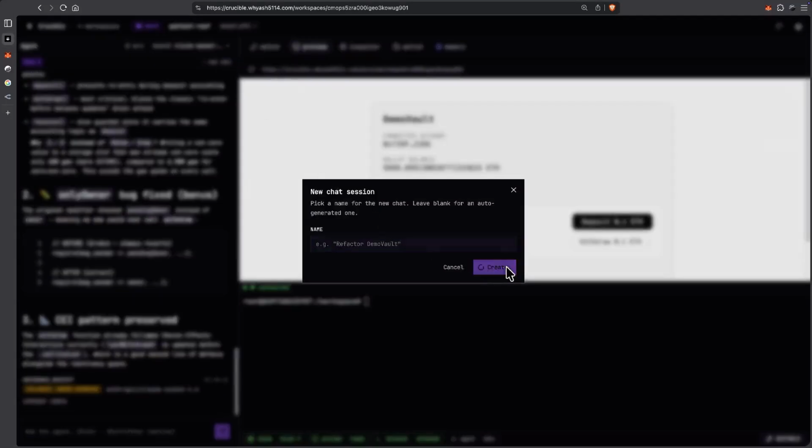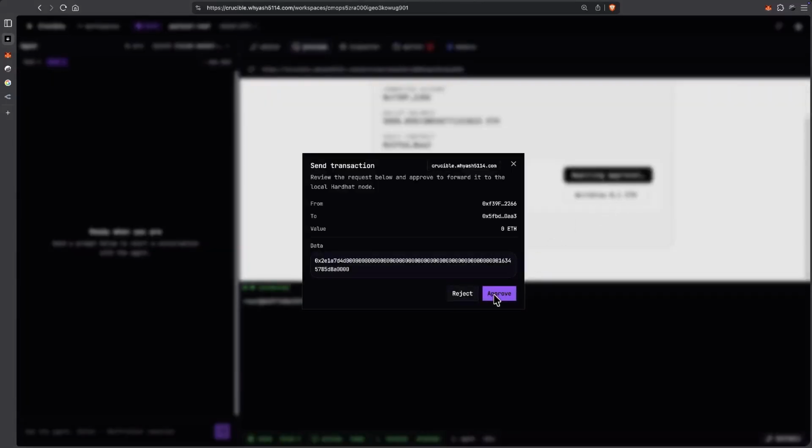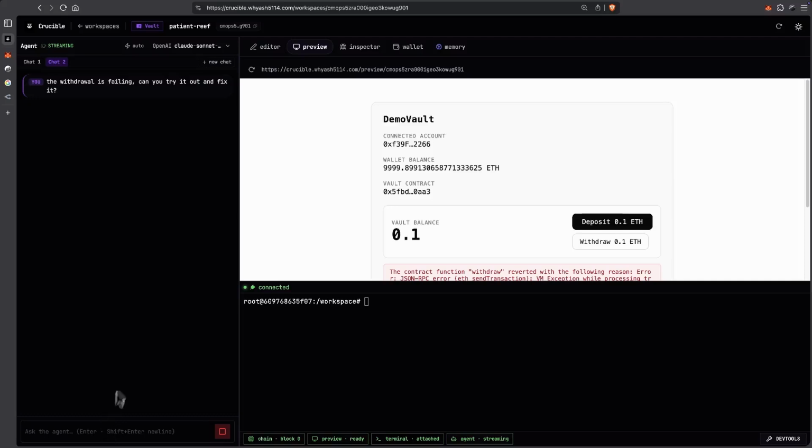Now let's move on to the flagship feature, that is the self-healing agentic loop. We tell the agent, it snapshots the chain, traces the revert, patches, redeploys. So as you can see in this one, we hit a bug when we were trying to withdraw. Now we try to prompt the agent to fix it.